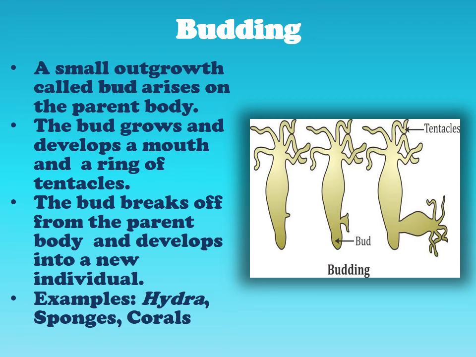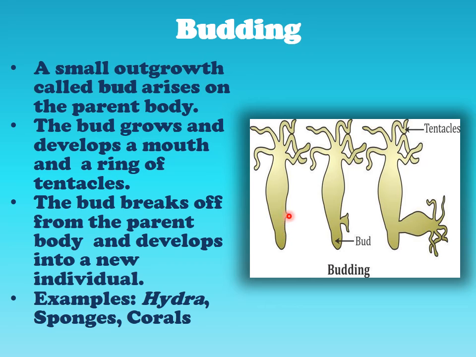The second method of asexual reproduction is budding, which is very common in Hydra. A small outgrowth called a bud arises on the parent's body. The bud grows and develops a mouth and a ring of tentacles. So these are the tentacles. You can see the labeling also. The bud breaks off from the parent's body and develops into a new individual.